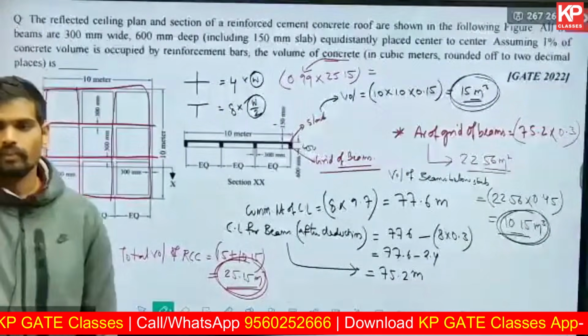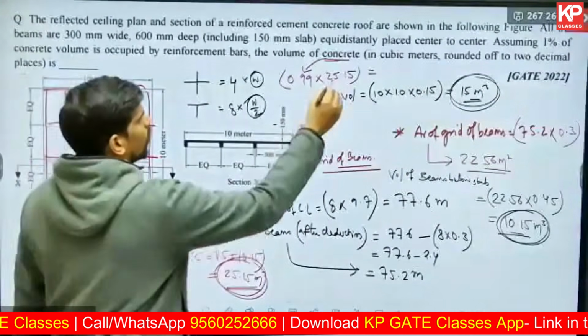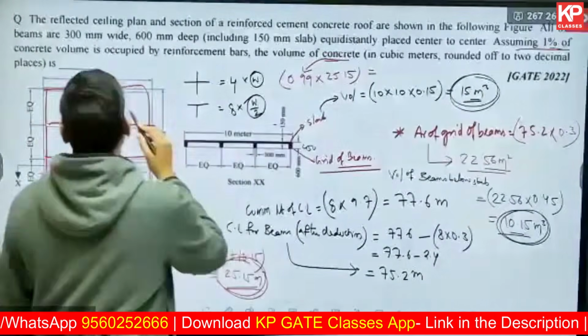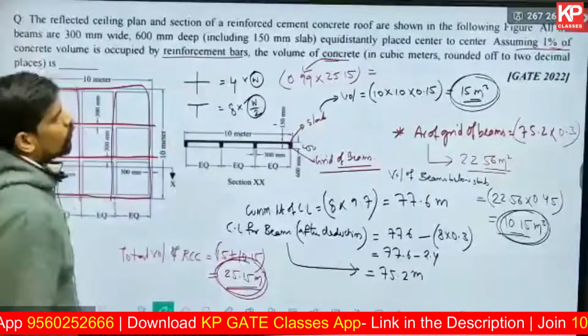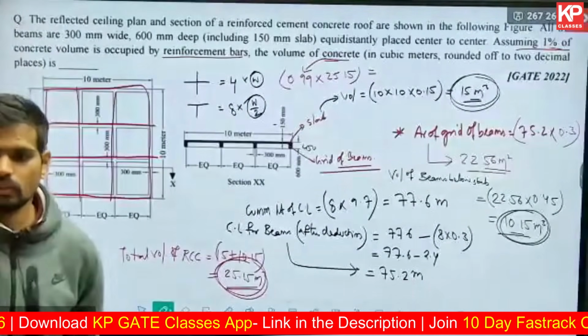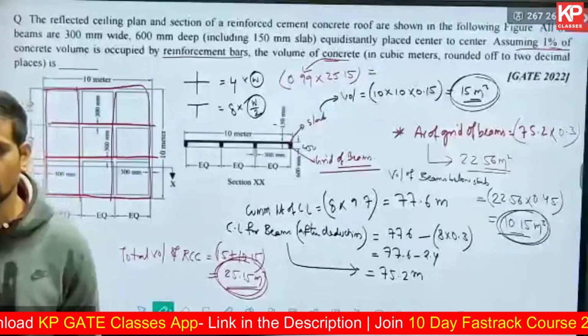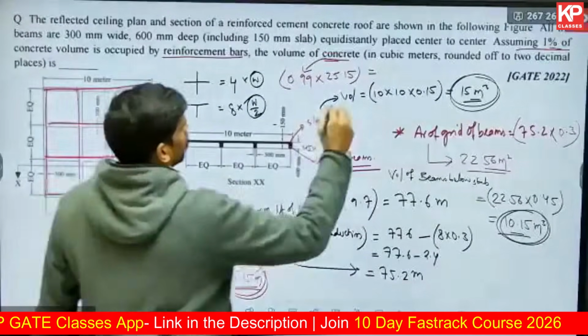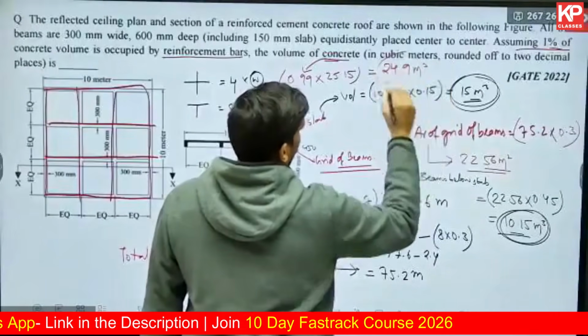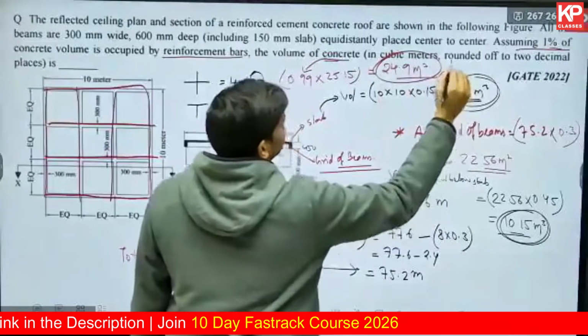0.99 into 25.15. This I'm doing because there is 1% deduction, that is assuming 1% of the RCC is occupied by the reinforcement bars, they said. So final answer will be 0.99 into 25.15, which is 24.9. That's the final answer for this question.